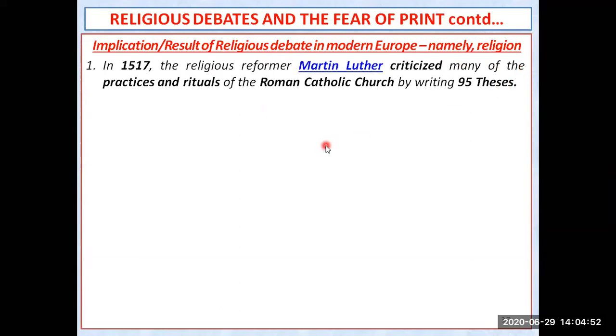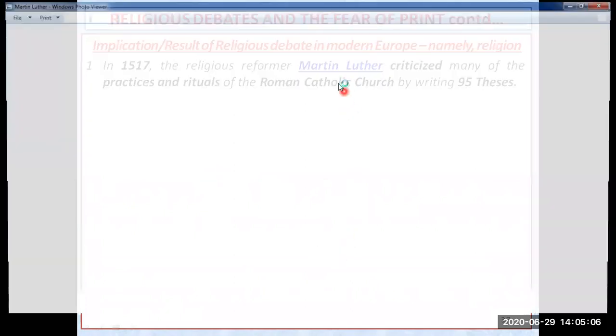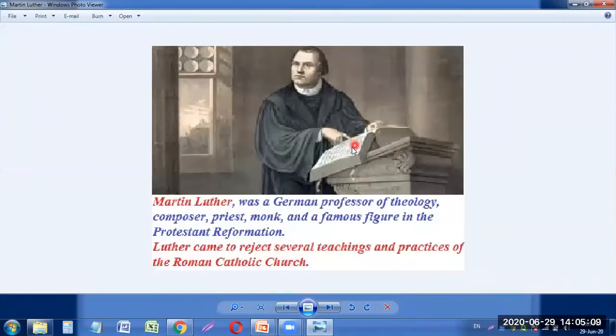So in 1517, the religious reformer Martin Luther, you might have heard this name of this great man. Let me show you his image also. So Martin Luther, yeah, he is the man. He was a German professor of theology. Even he was a composer, priest, monk, and a famous figure in the Protestant Reformation.